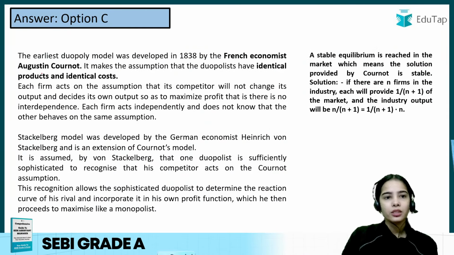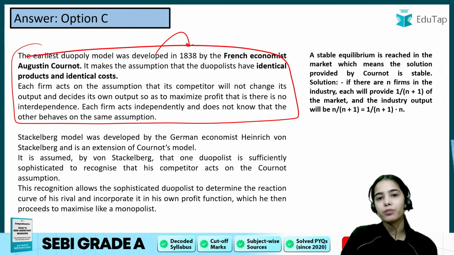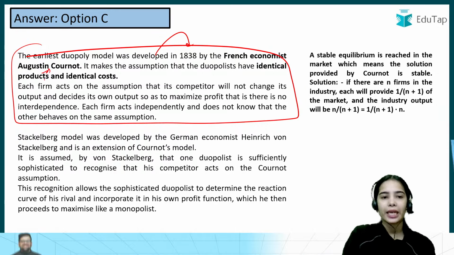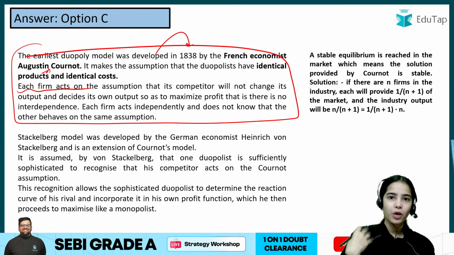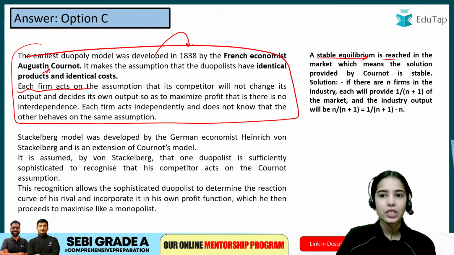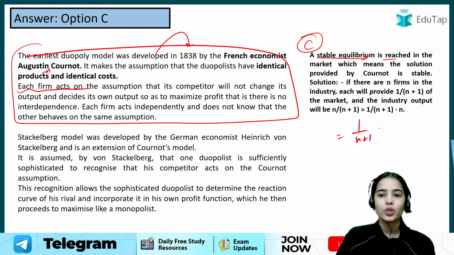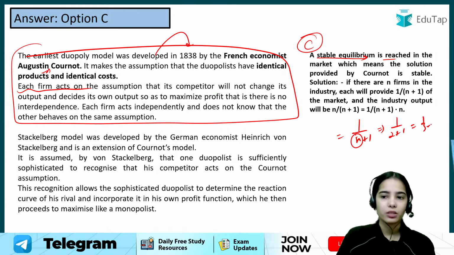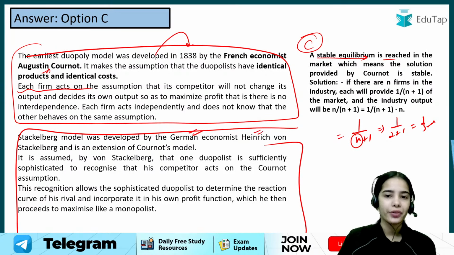So this is the idea. The earliest duopoly model was developed by French economist Augustin Cournot in 1838. Here it was said that each firm acts on the assumption that its competitor will not change its output. I can change my output, the other competitor will not change its output. A stable equilibrium is reached under the Cournot model where each firm is producing 1 upon n plus 1. So if there are two firms, each firm is producing 1/3.